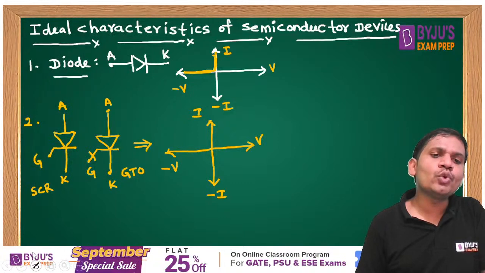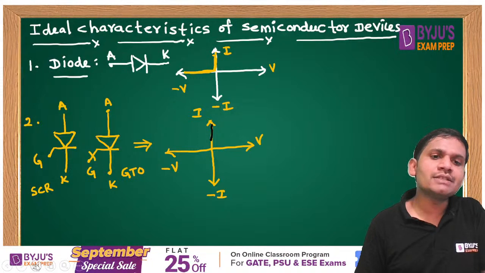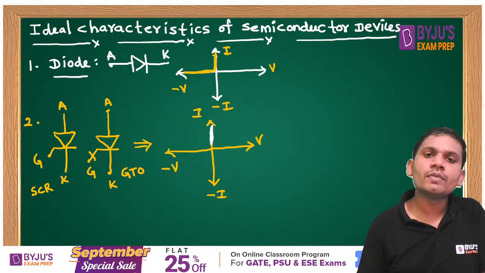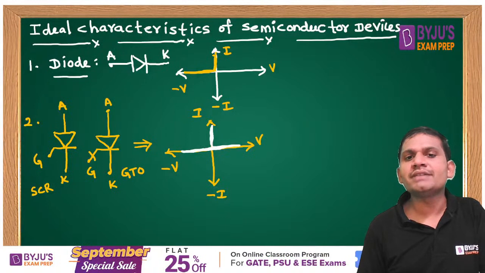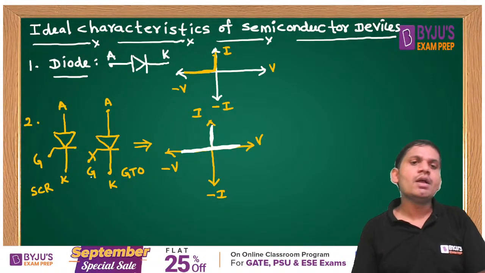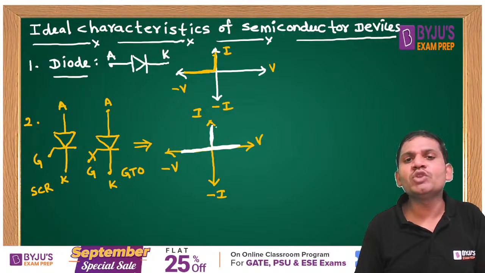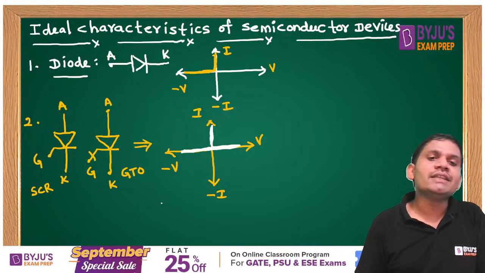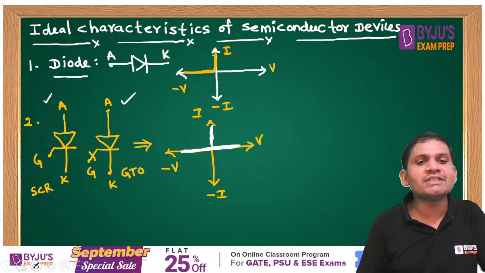Both these devices allow the forward current, students, and they block both forward voltage and reverse voltage. But the GTO reverse blocking voltage is very less, while the SCR reverse blocking voltage is more, students. But both block forward voltage and reverse voltage. This is the ideal characteristics of SCR and GTO.